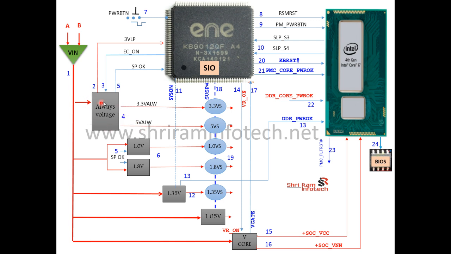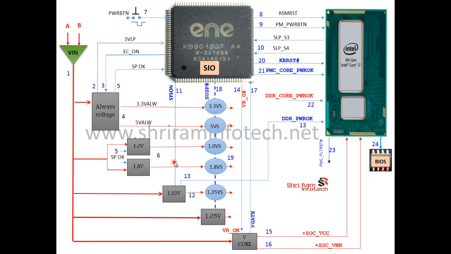When the section is working fine, it sends one signal that is called the SPOK. He sends one signal that is called the SPOK, and this goes to the SIO. As well as this SPOK signal goes to this pulse width modulator also, this 1 volt and 1.8 volt pulse width modulator. So once this SPOK signal comes out, it gets the enable signal for this 1 volt and 1.8 volt, and 1 volt comes out. This pulse width modulator 1 volt and 1.8 comes out, and this 1 volt and 1.8 goes to the processor. So this is step number 6.